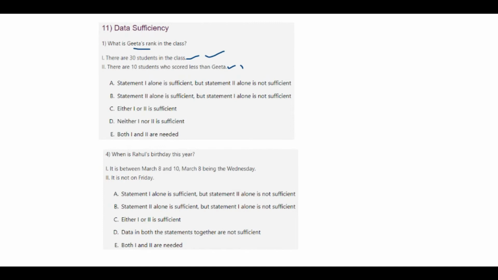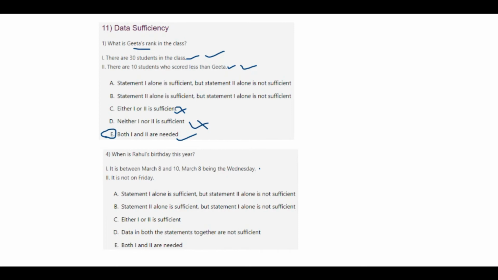There are 10 students who scored less than Geeta. That is also true to find Geeta's rank. So therefore both 1 and 2 are needed. It is not like statement 1 alone is sufficient and statement 2 is not sufficient, or statement 2 is sufficient and statement 1 is not sufficient. Either one, no. Neither, no. So both are needed to find what is Geeta's rank in class.